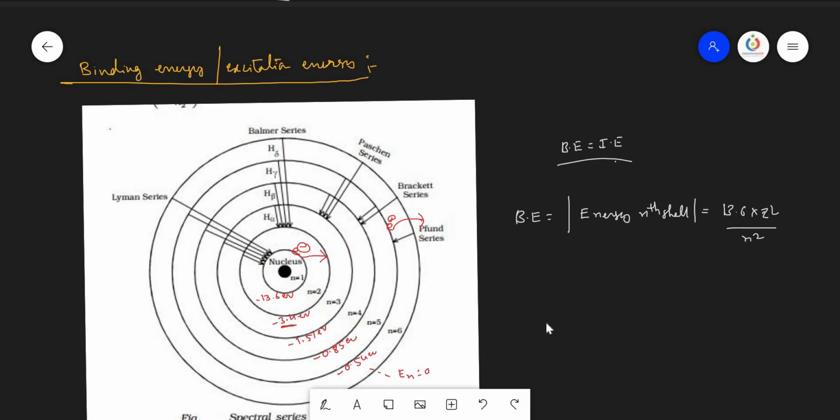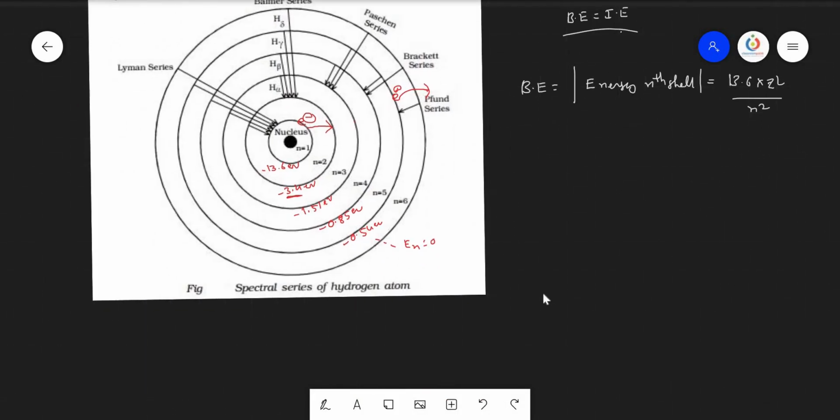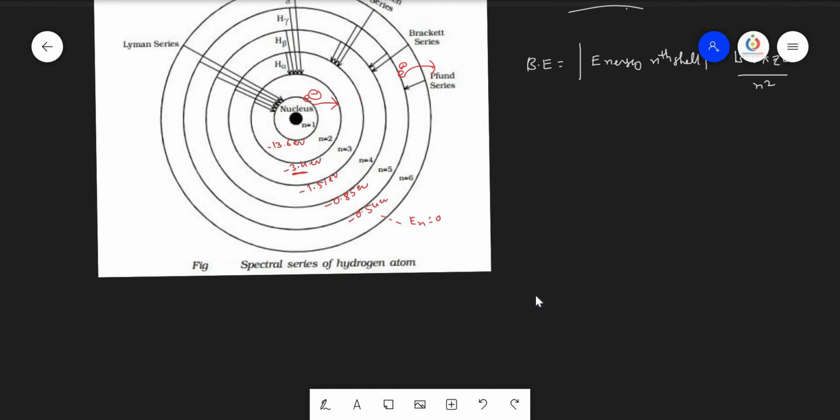Dear students, hope you understand the concept. In the next session, we are going to discuss the best questions from both Bohr's atomic model as well as the hydrogen spectrum. Thank you.